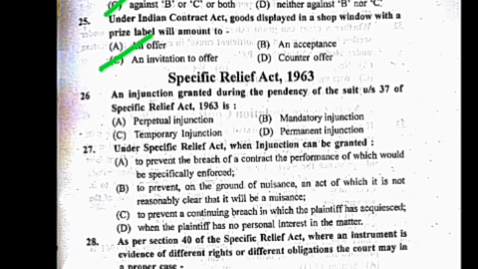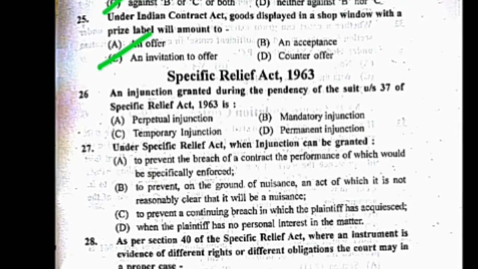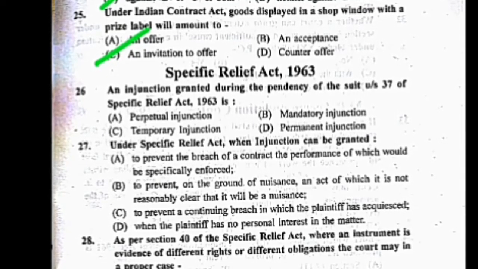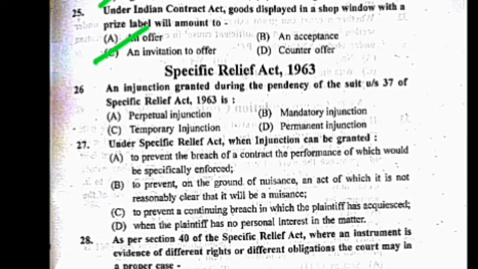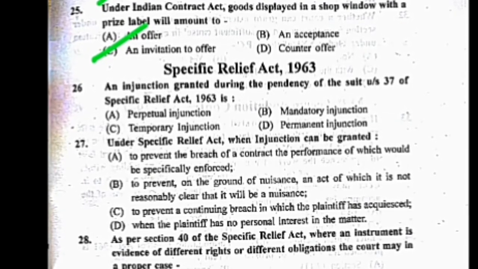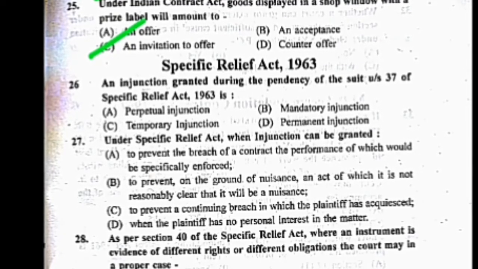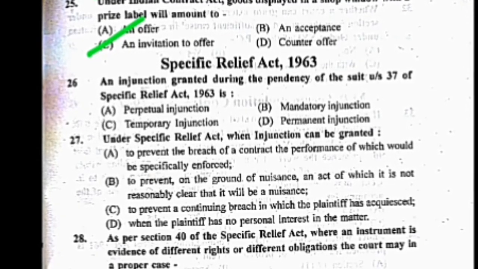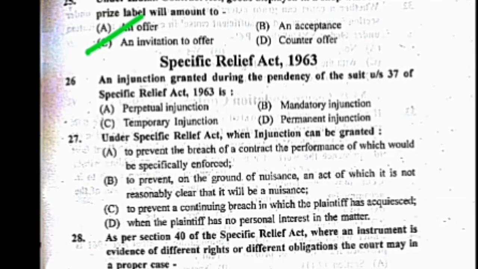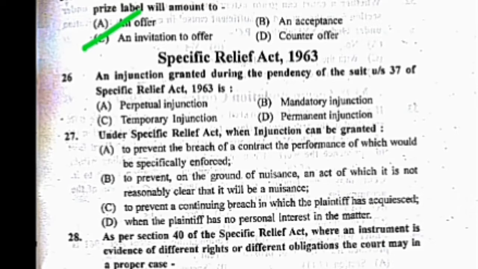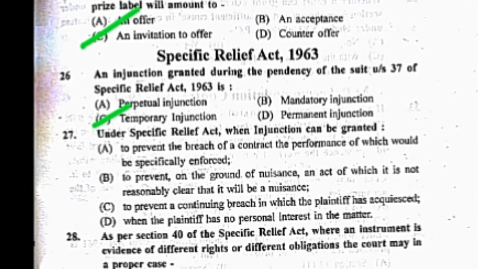Now the questions from the Specific Relief Act 1963. Question number 26. An injunction granted during the pendency of the suit under section 37 of the Specific Relief Act is, options are A. perpetual injunction, B. mandatory injunction, C. temporary injunction, and D. permanent injunction. The correct answer is C. temporary injunction.